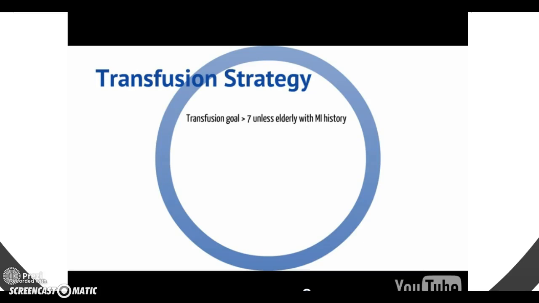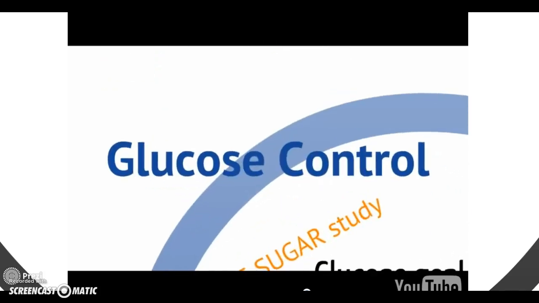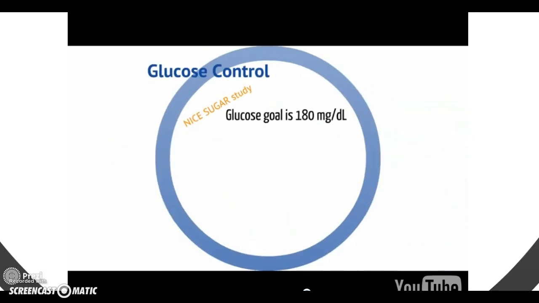Next, let's talk about glucose control, which is important in sepsis as patients will be hyperglycemic. The NICE-SUGAR study showed that glucose goals of 180 are best for patients with sepsis, as this decreases mortality. Stricter control actually leads to higher mortality rates.